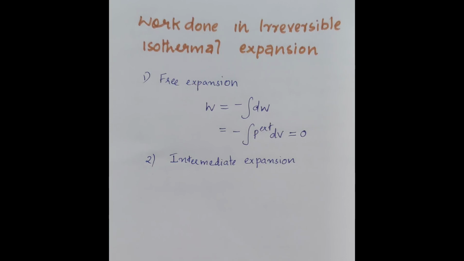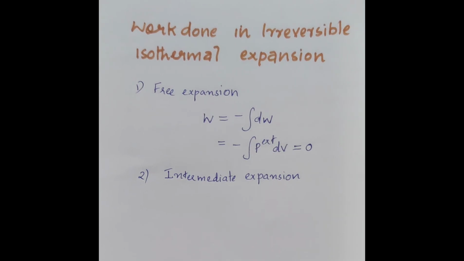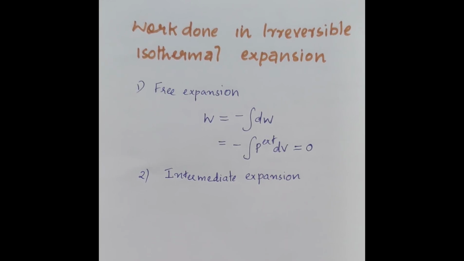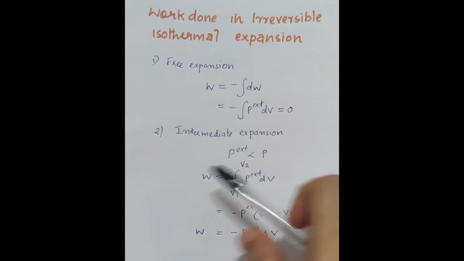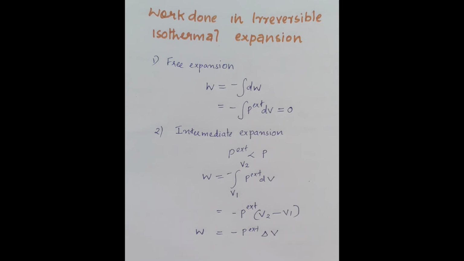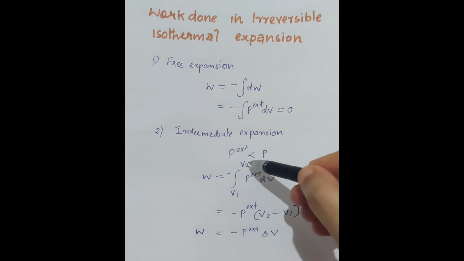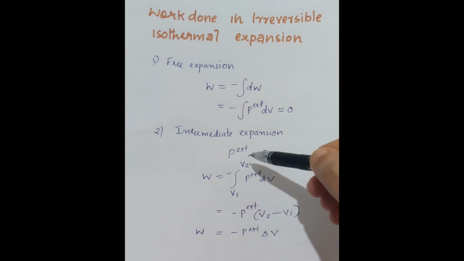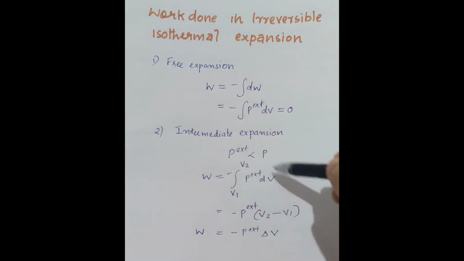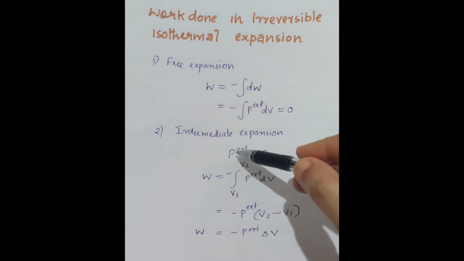When the external pressure P external is constant throughout the expansion, whose magnitude is less than that of the pressure of the gas inside the container, P external is less than P. Suppose the volume of the gas increases from V1 to V2 against a constant external pressure.